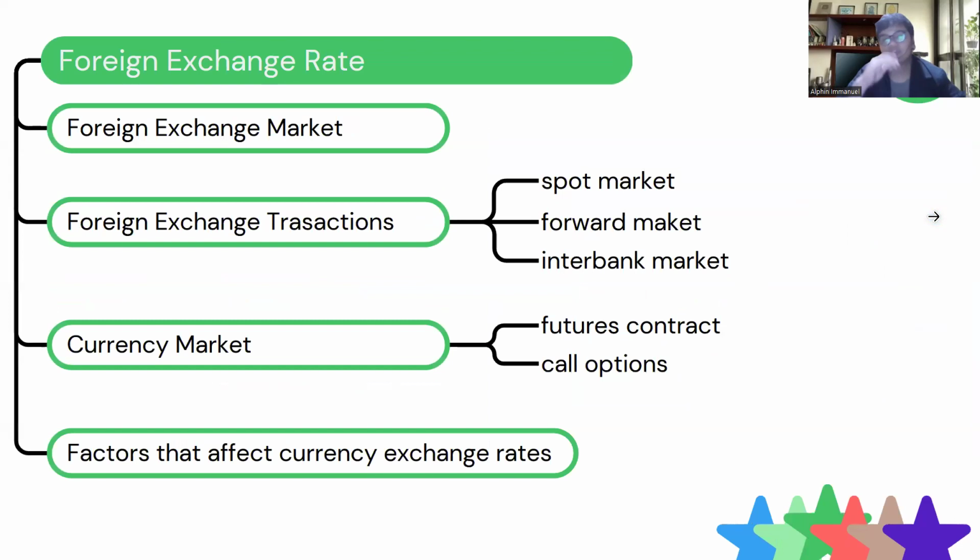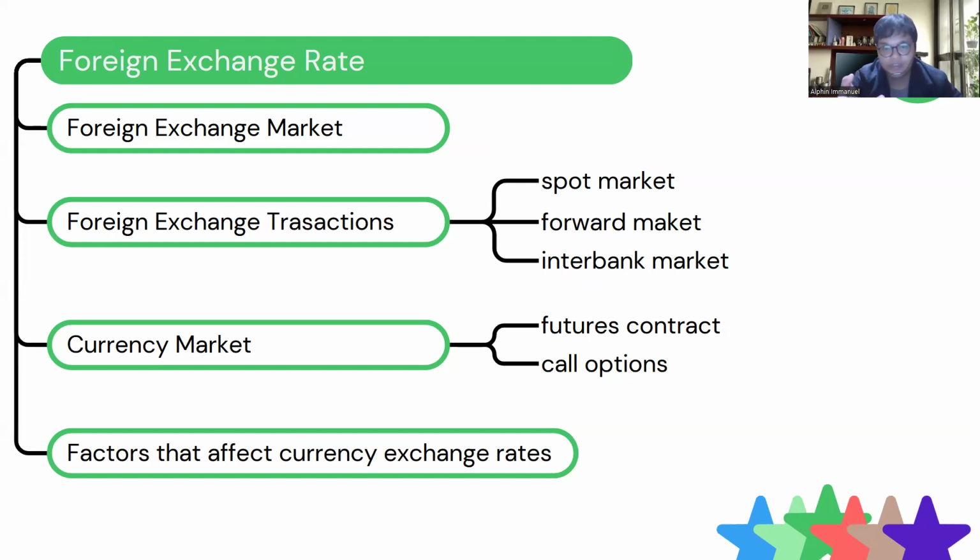Next is the foreign exchange rate. The foreign exchange rate is the rate at which you exchange your currency into a foreign currency. If you're traveling, you need to change your currency to the local currency of your destination. This is what we call the foreign exchange market. A foreign exchange transaction is what you do when you're changing your currency. It can use the spot market trade, forward market or interbank market.